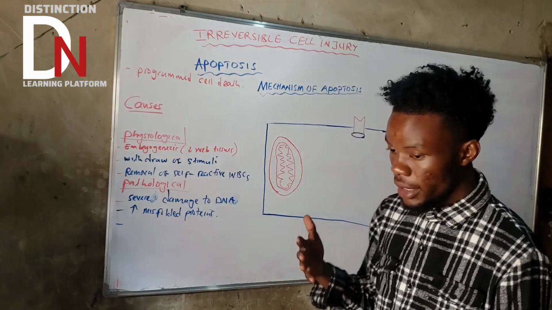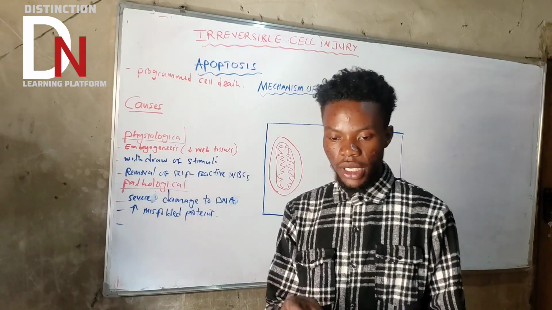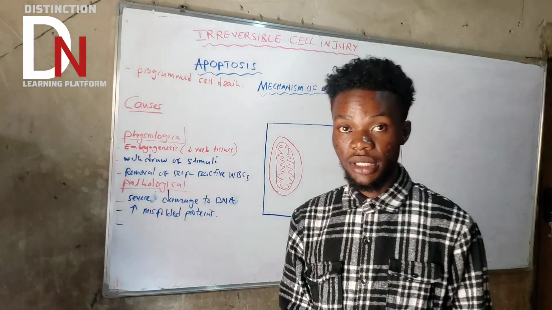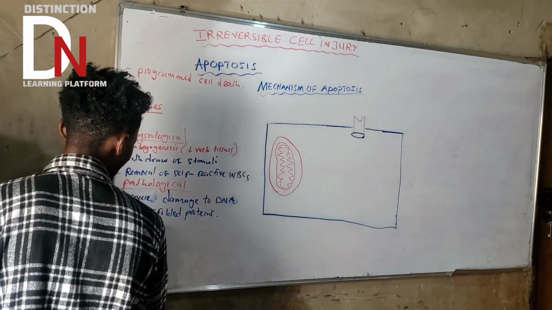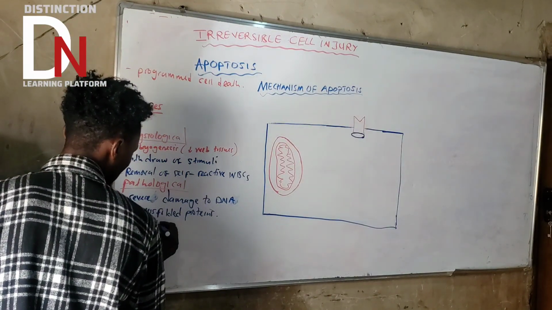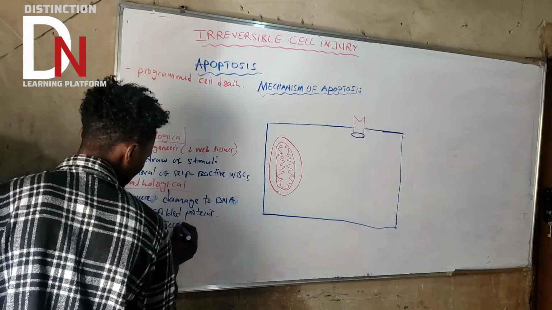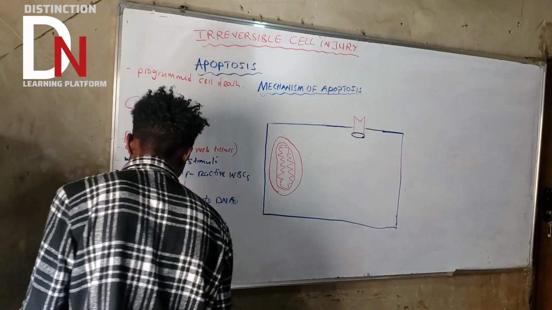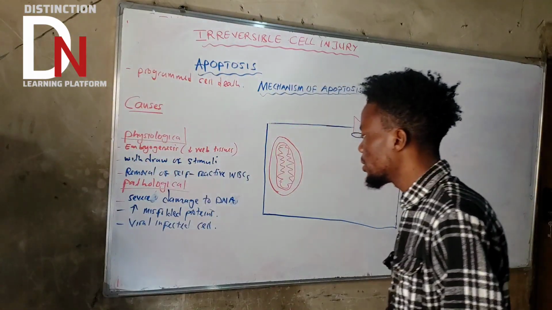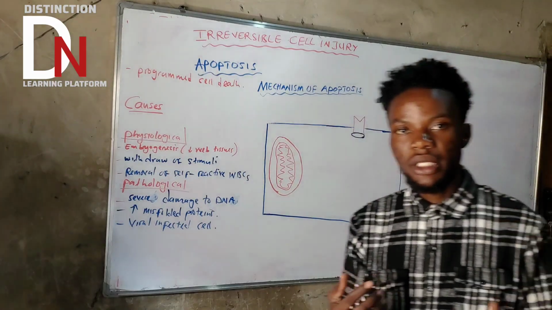Or maybe the white blood cells will come and kill the viral infected cell. So what are we saying? A viral infected cell can cause apoptosis.